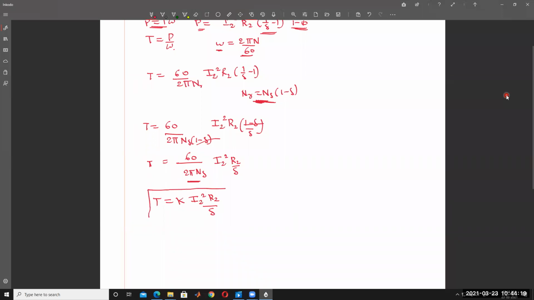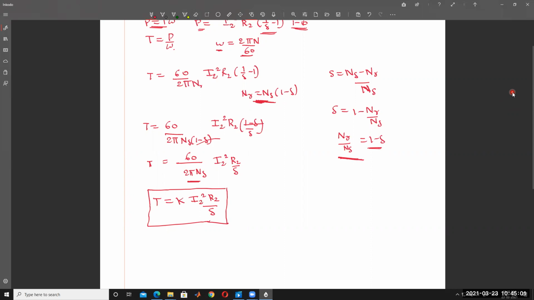Okay, torque is equal to. So what is the slip here? Slip is equal to NS minus NR divided by NS. Slip formula. And then slip is equal to 1 minus NR divided by NS. And then NR divided by NS is equal to 1 minus S. Am I right? Remember this, NR by NS is nothing but 1 minus S.